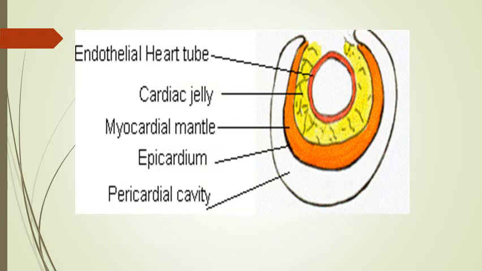So this diagram, which is the last diagram for today's discussion, shows a section of the heart.